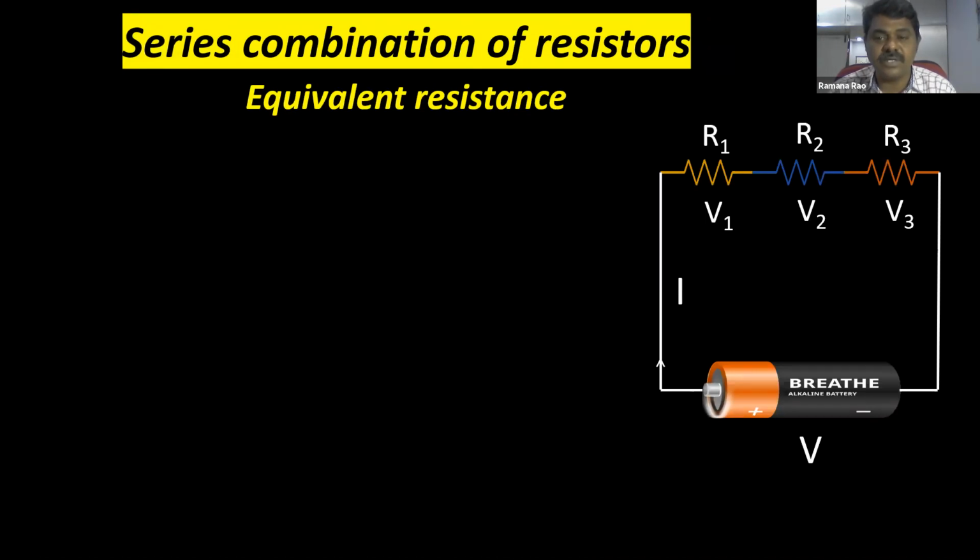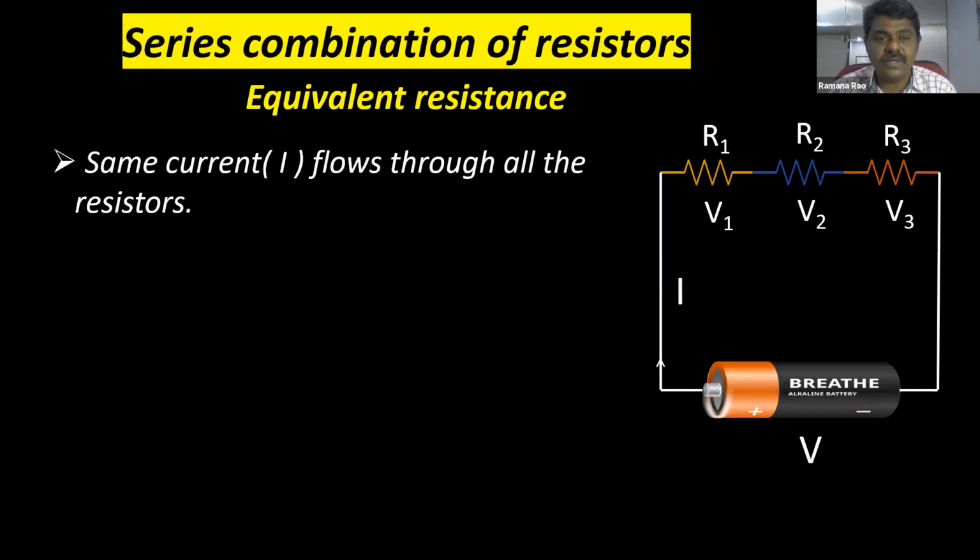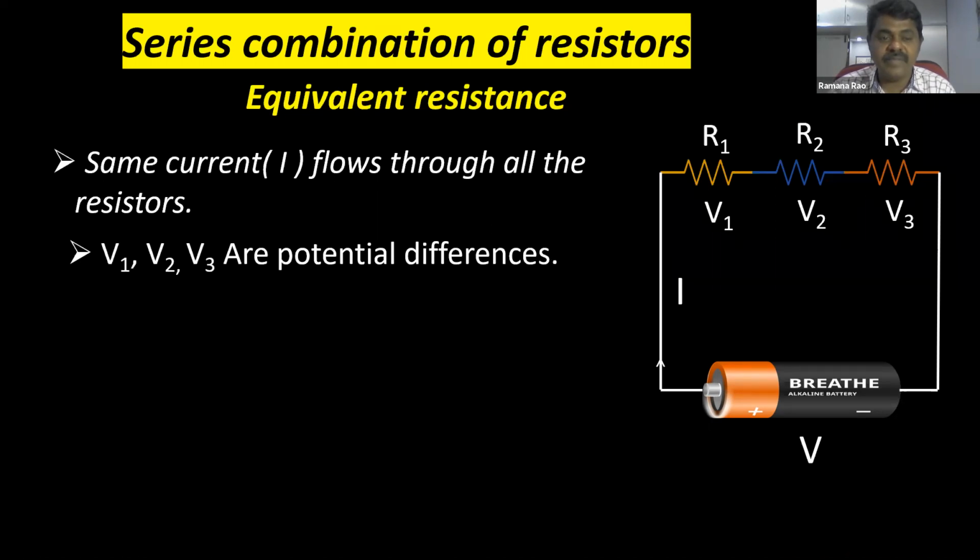So this is about the circuit. Now, very important point. Same current flows through all the resistors. Same current flows through all the resistors when they are connected in series. V1, V2, V3 are the potential differences. And the sum of those three will be equal to the main potential at the battery, at the cell.